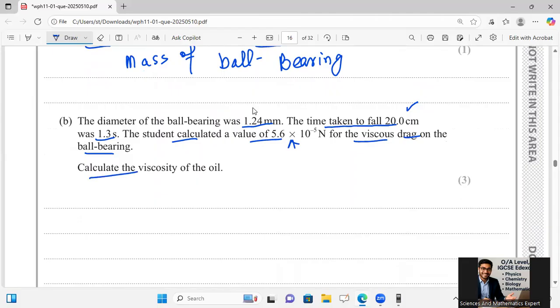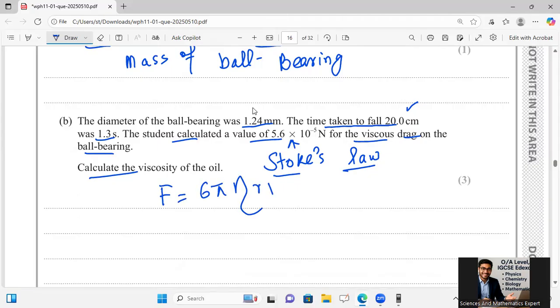I tell you here, according to Stokes' law, the drag force is equal to 6 pi eta r v. Here I have the 6 constant value, pi value, and F value, where eta is the coefficient of viscosity, which I want to calculate, so it should remain as it is.